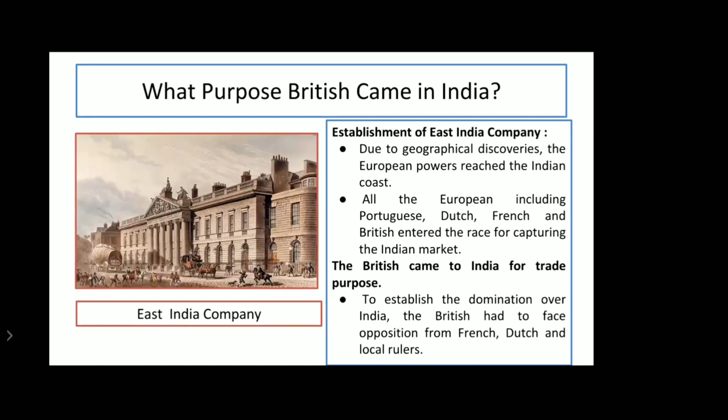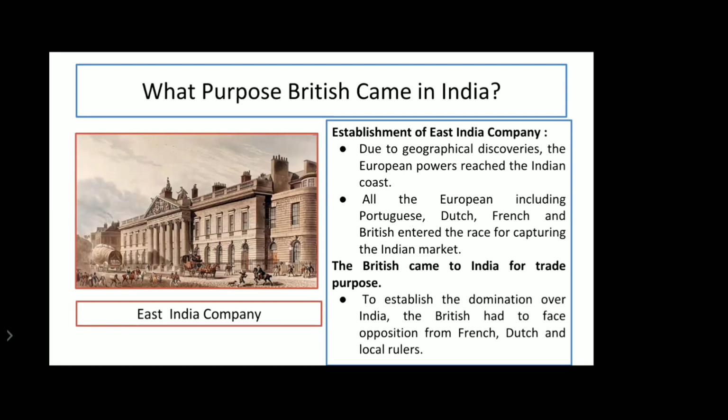So after this, let's go to our slide. For what purpose did Britishers come to India? With this, we will start our topic. The first is the establishment of East India Company. Due to the geographical discoveries, the European powers reached the Indian coast. What was the main aim of these European powers?